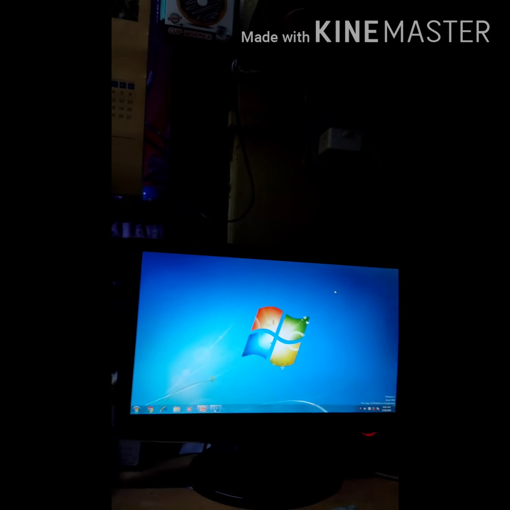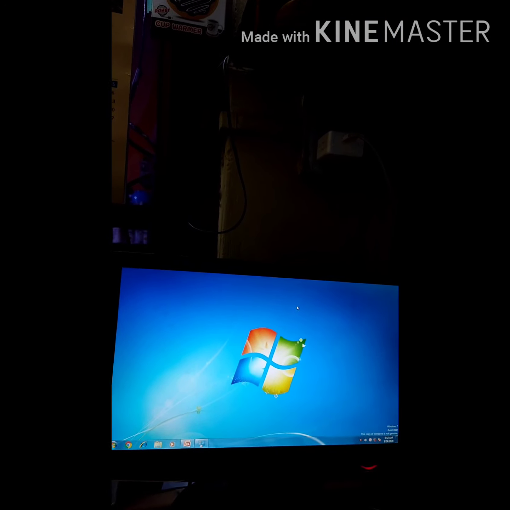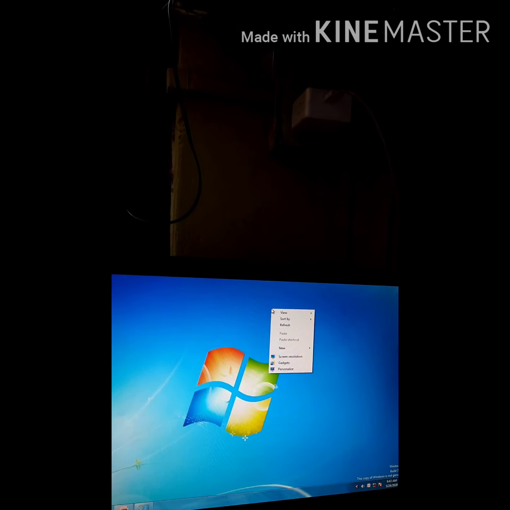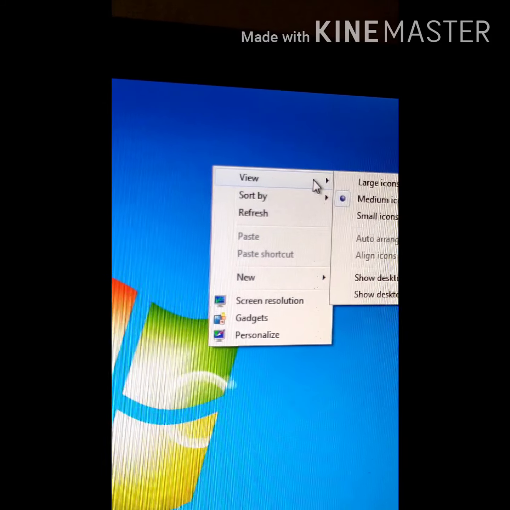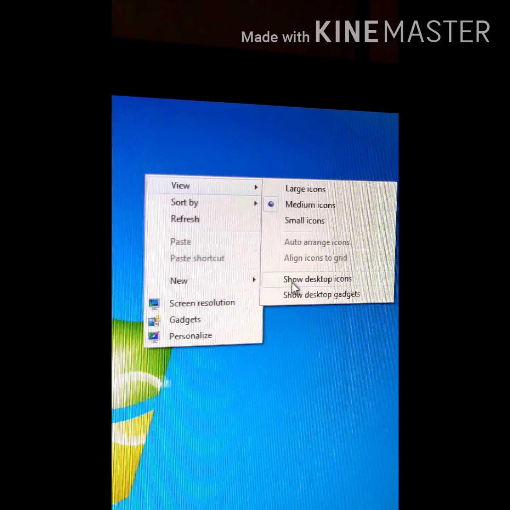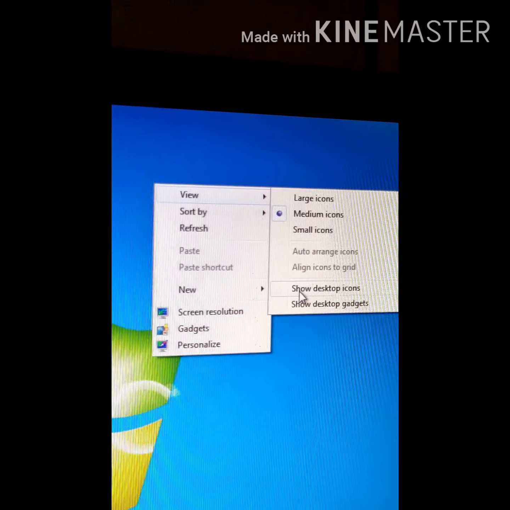No icons you can see now. So how can I bring them back? Again, right click on the desktop, go to the view option, then select again show desktop icons. You can see that they have appeared.